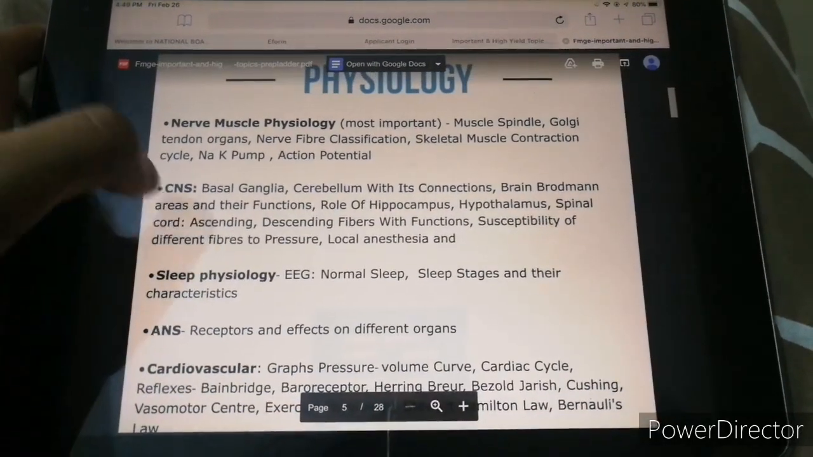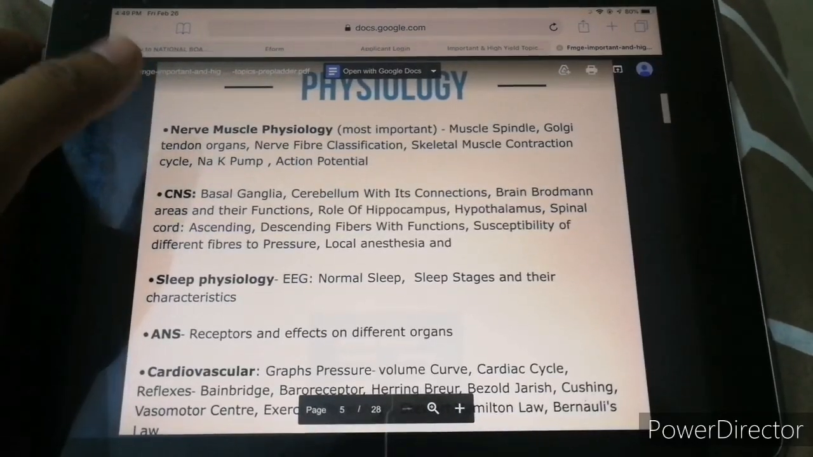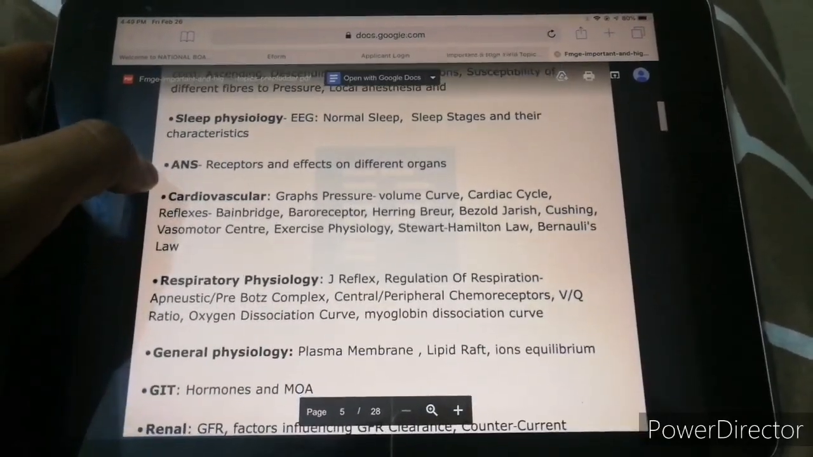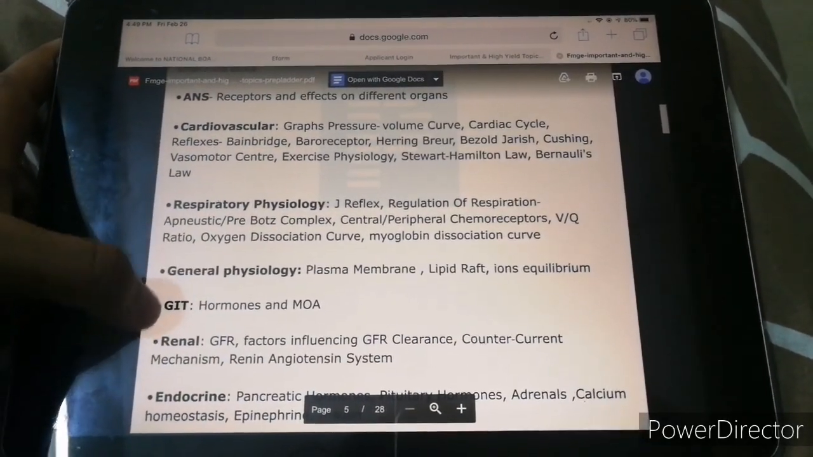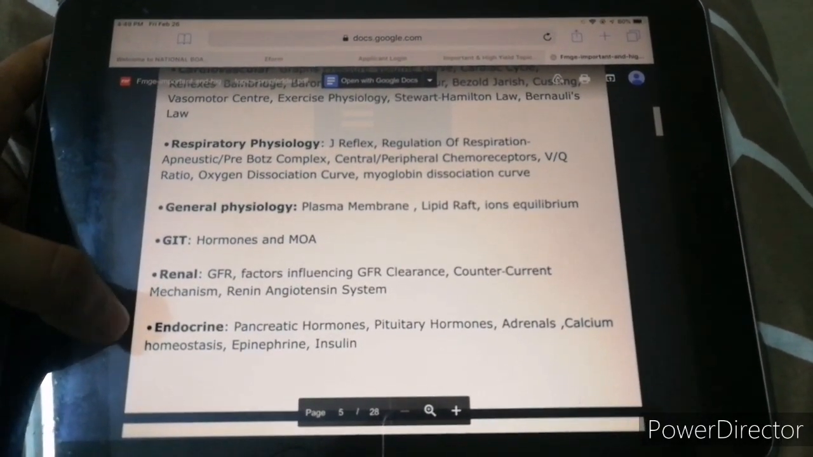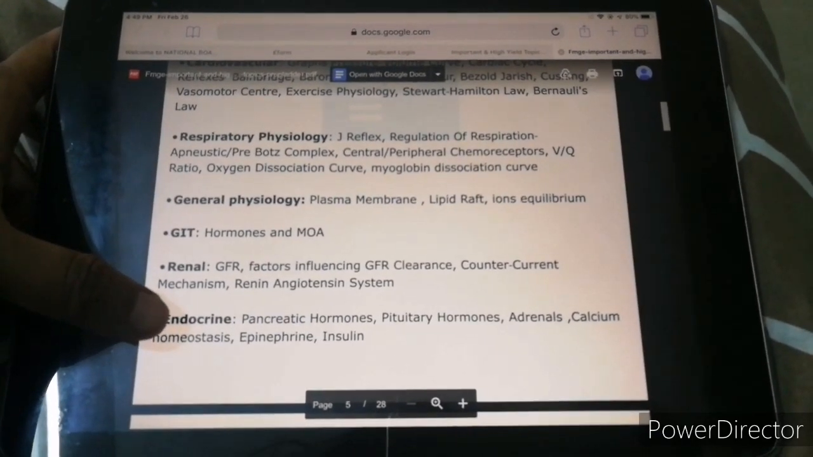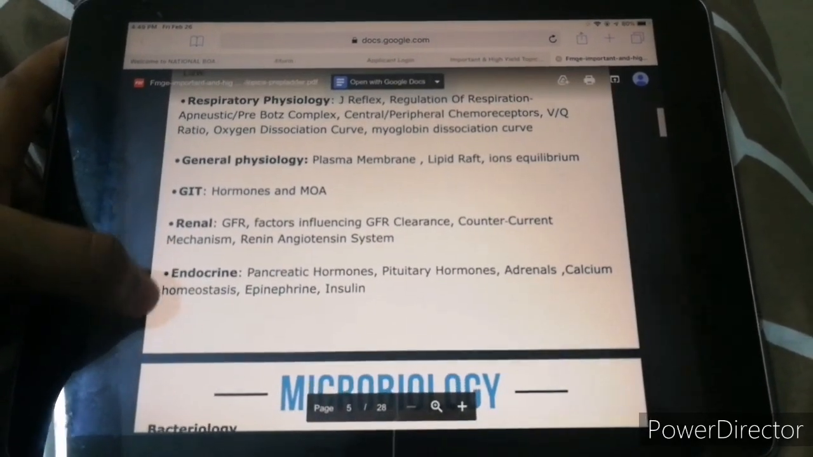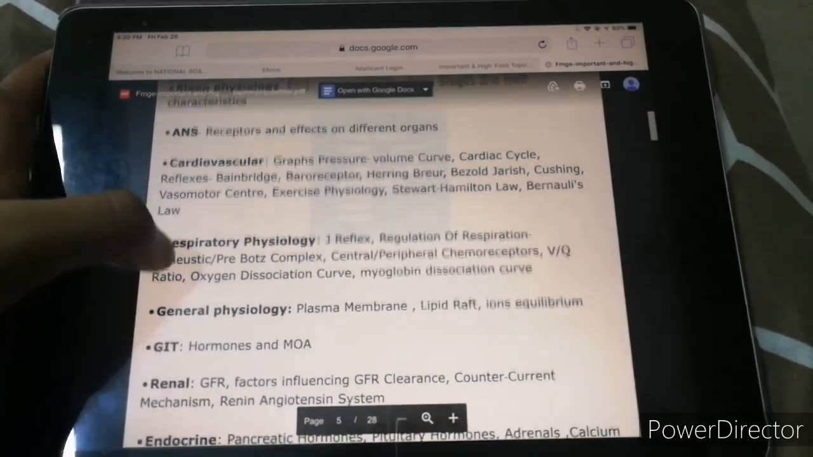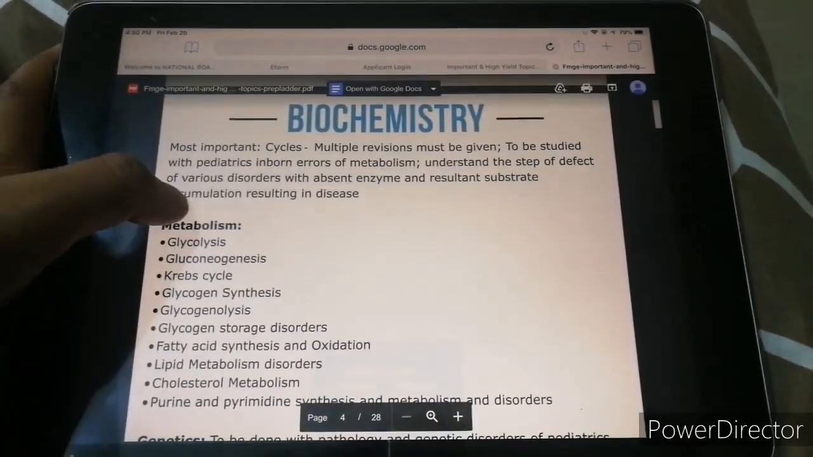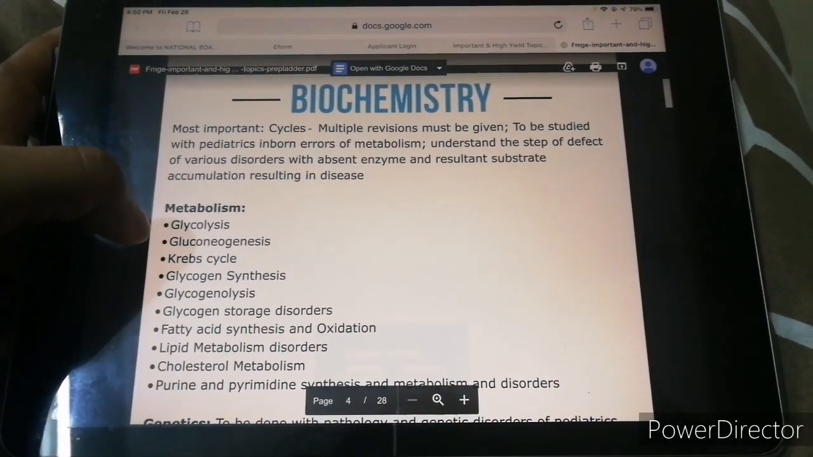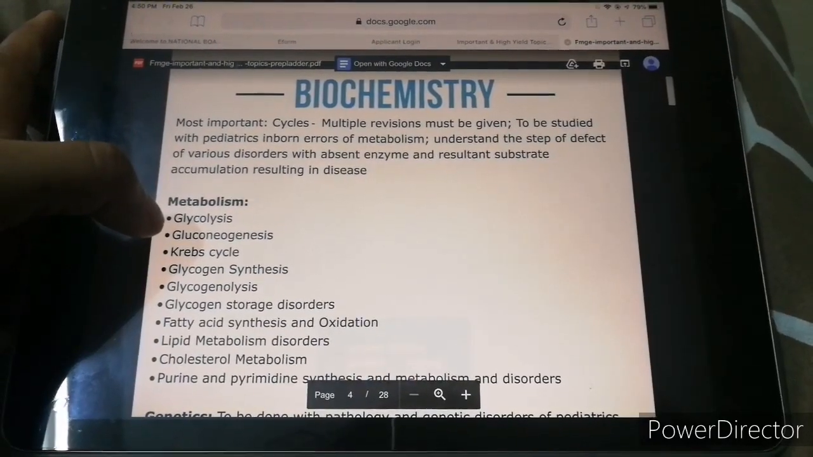So see, nerve muscle physiology is most important. So even if we are not doing anything, let's do this, okay? Let's do some of those things at least and try to solve a lot of past questions. If we hate a subject or if we do not like a subject, we cannot leave any subjects, guys. We need to do all the 19 subjects and we cannot leave anything. So even if we do not like a subject, we have to find ways to remember stuff or to like the subject if it is possible. And this is biochemistry. In biochemistry, the most important cycles, multiple revisions must be given, to be studied with pediatrics.